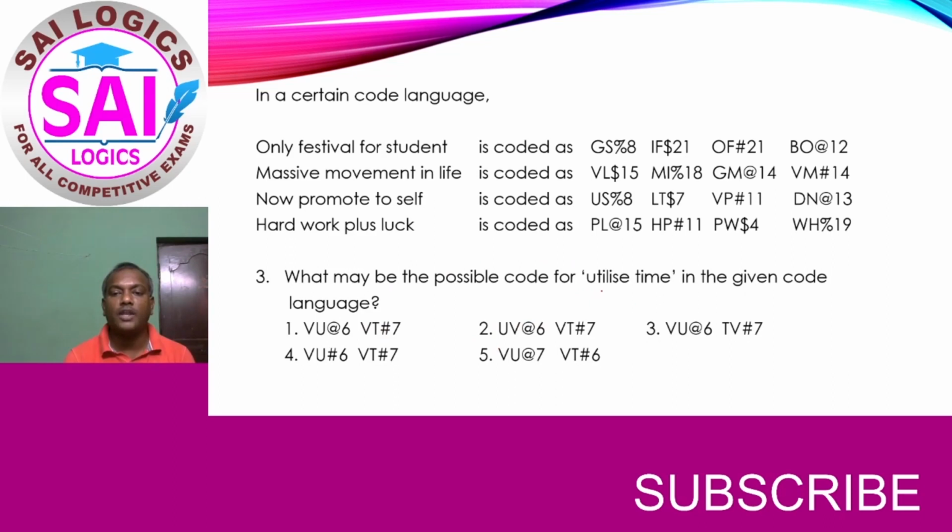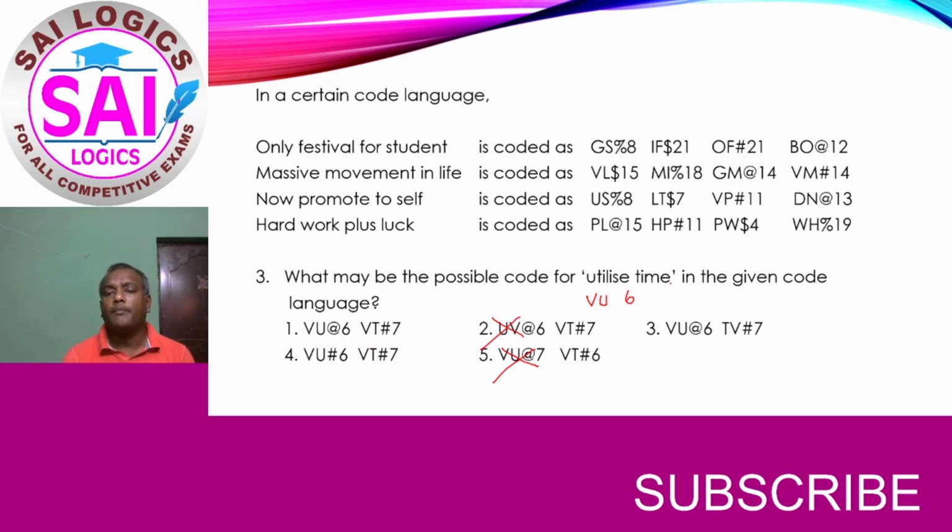And the next question, utilize time. So for utilize, the last letter pair value is V, the first letter should become the second letter, and the first letter pair value is the last number, that is 6. VU6 should be the answer, this is the wrong option. And VU6, here 7 is mentioned, this is also wrong.